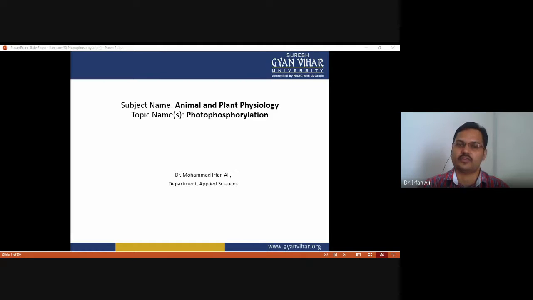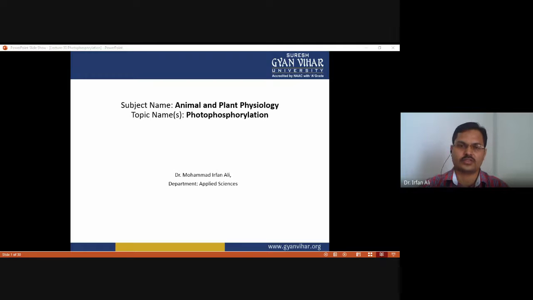Photophosphorylation is similar to the process that occurs in the mitochondria of all cells, in which there is an electron transport chain and production of ATP by the use of the reducing power of FADH2 and NADH.